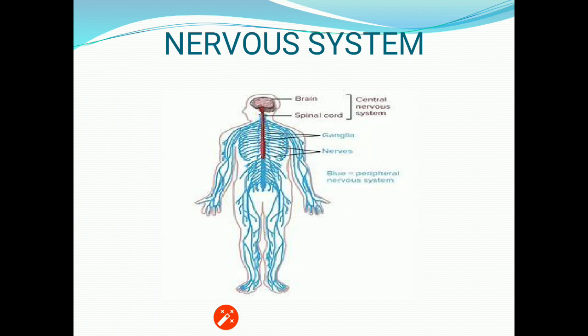Both are the parts of central nervous system, while all the nerves that arise from it and spread throughout the body form the peripheral nervous system. As mentioned in the figure also, the central nervous system is marked in brown ink while the peripheral nervous system is shown by blue color.